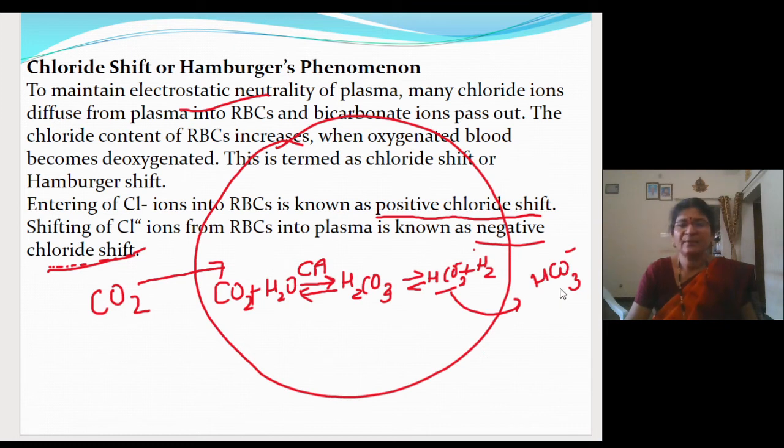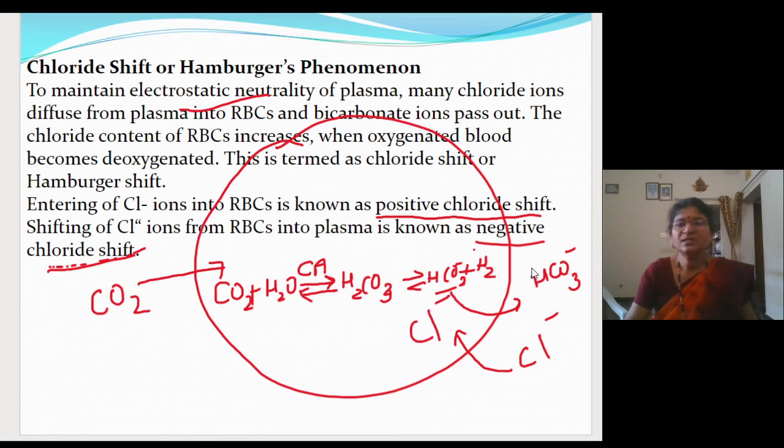When the bicarbonate ions come out, the ionic imbalance will get created. To balance this, from the plasma the chloride ions will enter, and this is called the chloride shift.